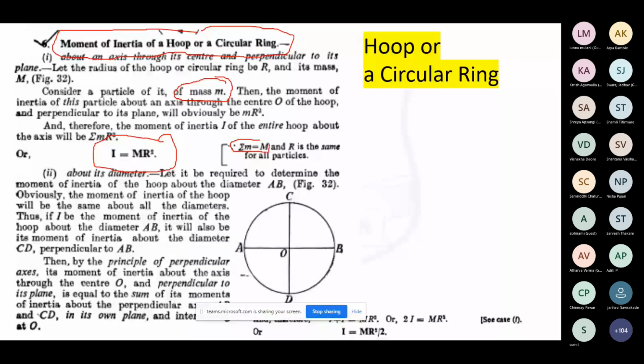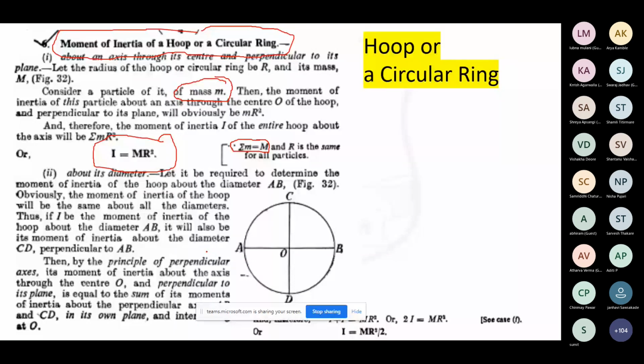So about its axis passing through its center and perpendicular to its plane, it is the same as what we define for the moment of inertia of any body, okay. It is the same as mr square, okay. It is like a body which is in a plane, and the axis which is passing through this center will be perpendicular to its plane, okay, that axis.